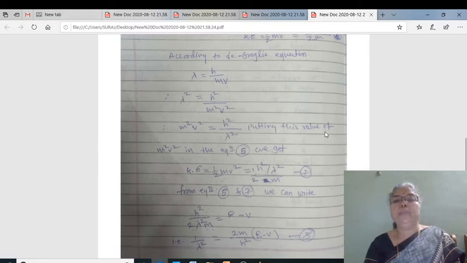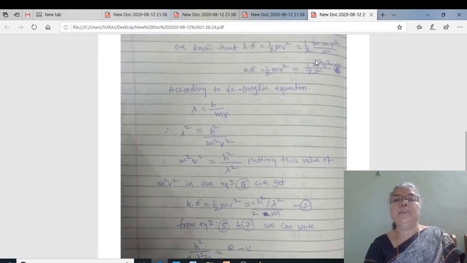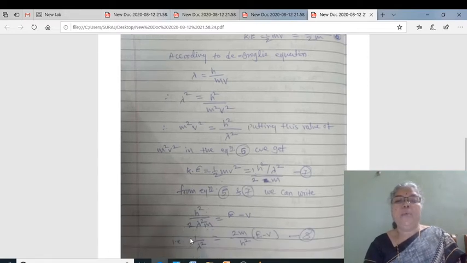Putting this value of m square v square in equation number 6, we get kinetic energy 1/2 mv square equal to h square by lambda square upon 2m, and let it be expression number 7.